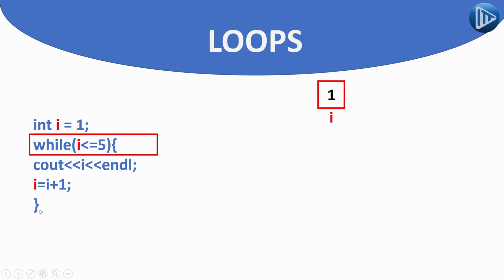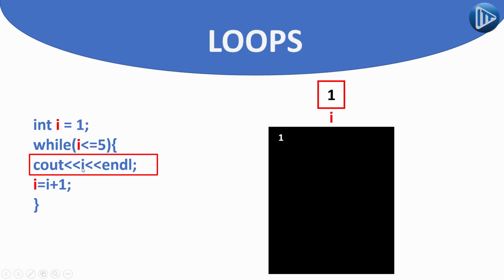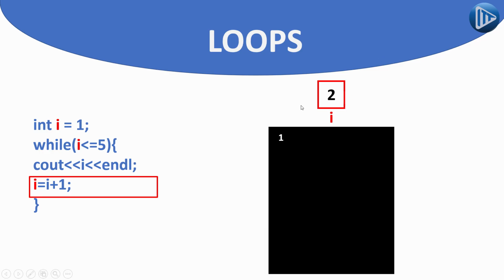What's inside this curly bracket belongs to the while. So first it is going to run the code which prints the value inside I. In this case, the value stored inside I is 1, as you can see over here. So it is going to print 1. Then it's going to jump to the next instruction, which tells us that the current value of I, which is currently 1, should be increased by 1. So the value of I will become 1 plus 1, which is equal to 2. So now what's inside the variable I will change from 1 to 2 at this step.